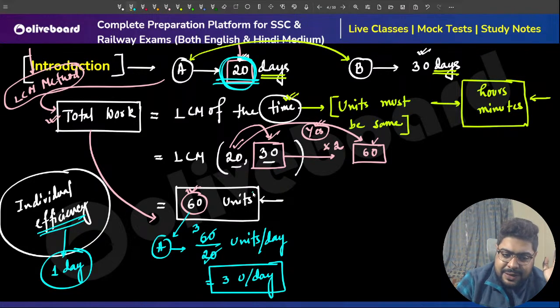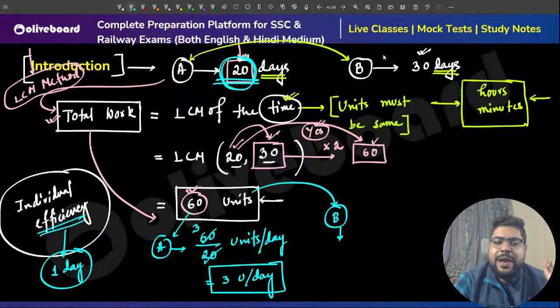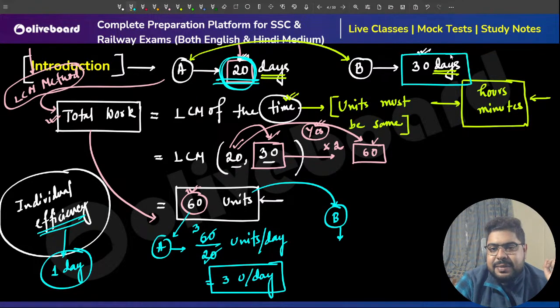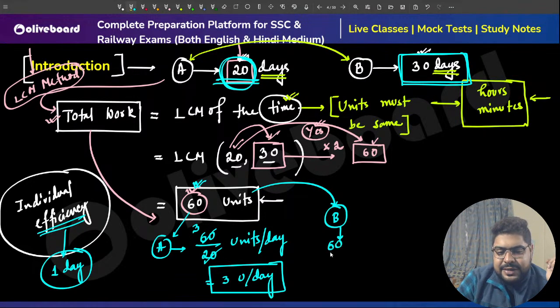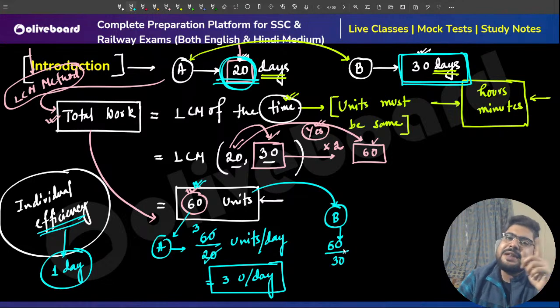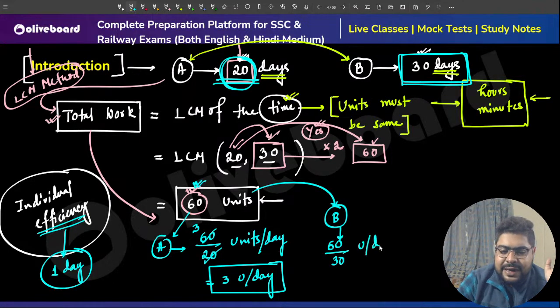But again, we need to figure out the same for B as well. Sir, what about B? B is taking 30 days to complete the same work, meaning these 60 steps only. So the efficiency of B will be 60 divided by 30 units a day. That means 2 units a day.